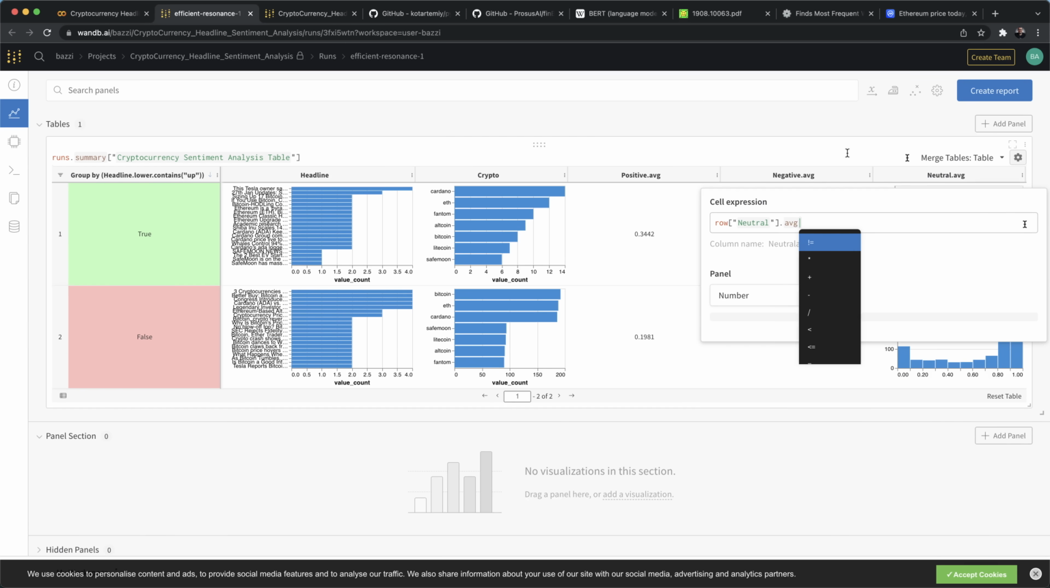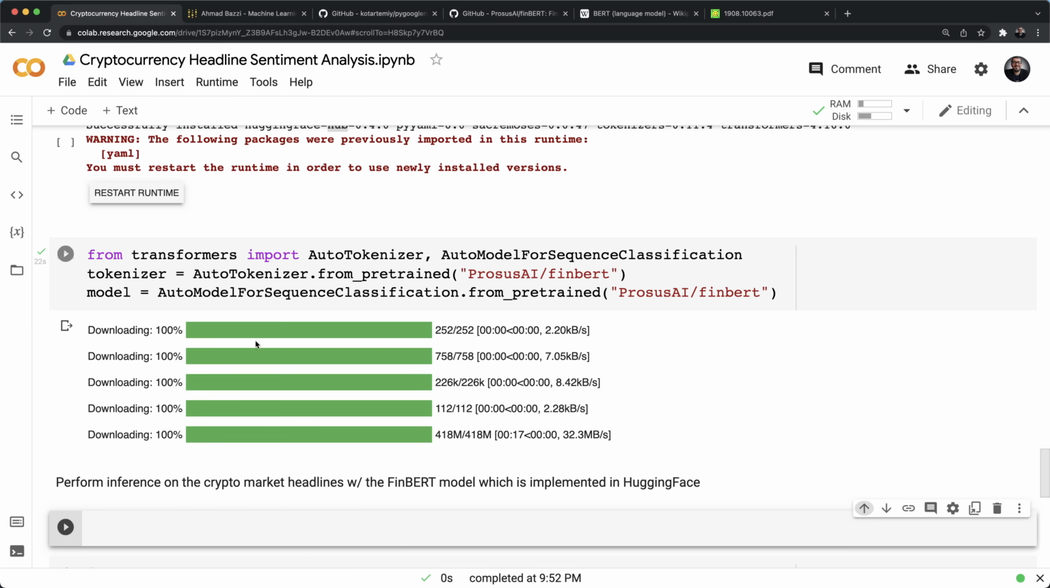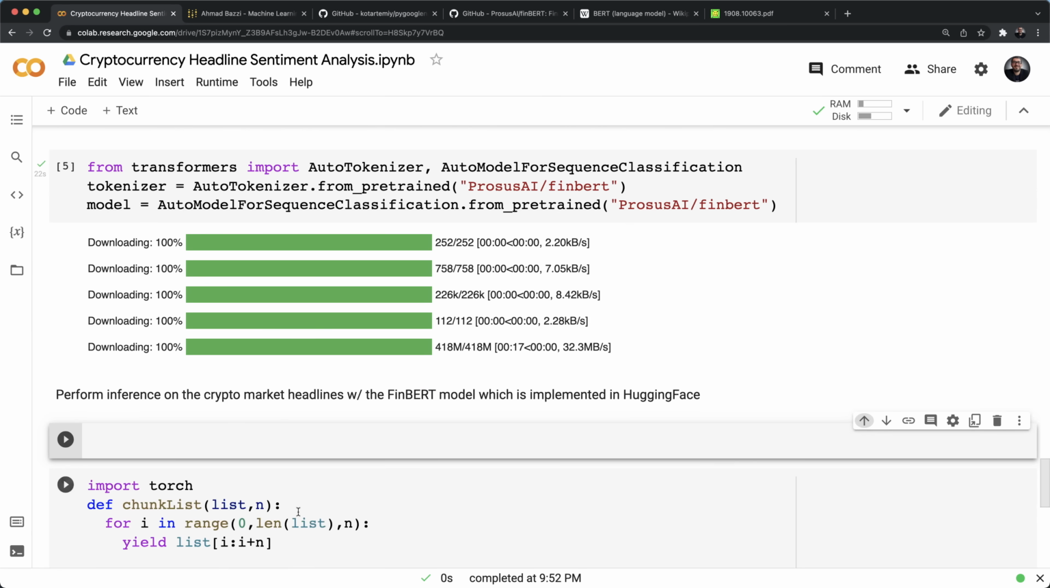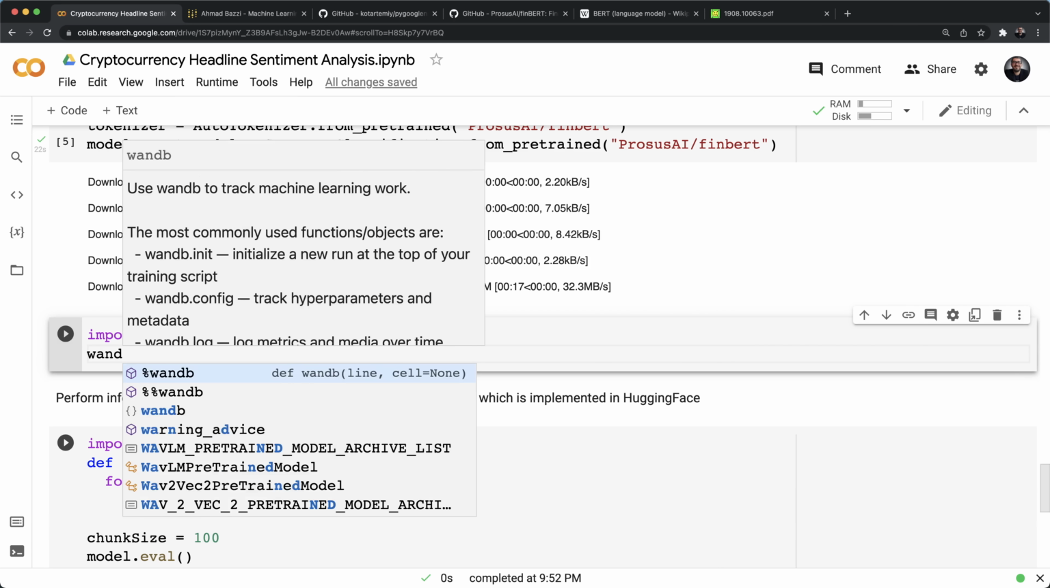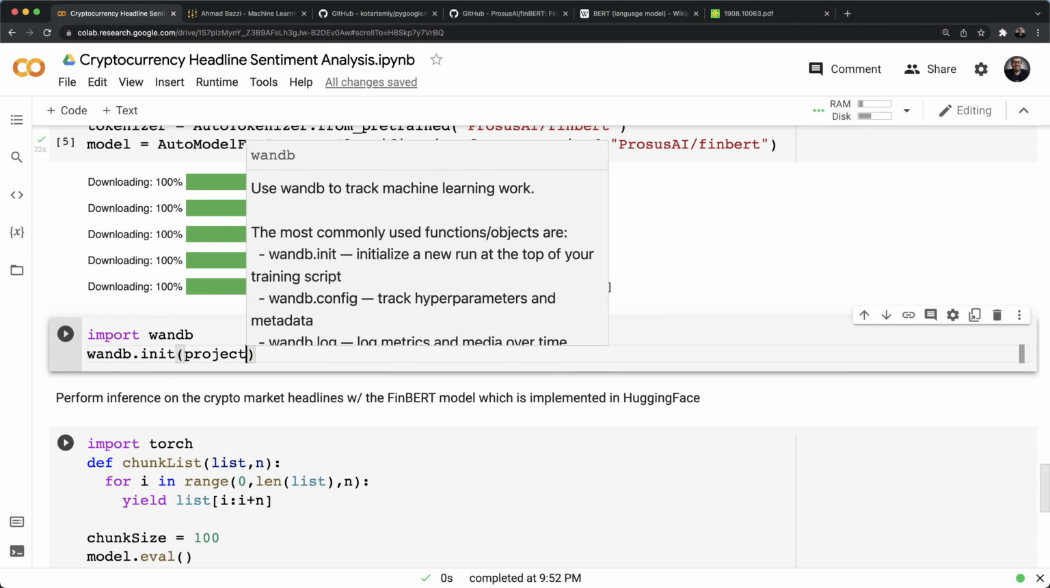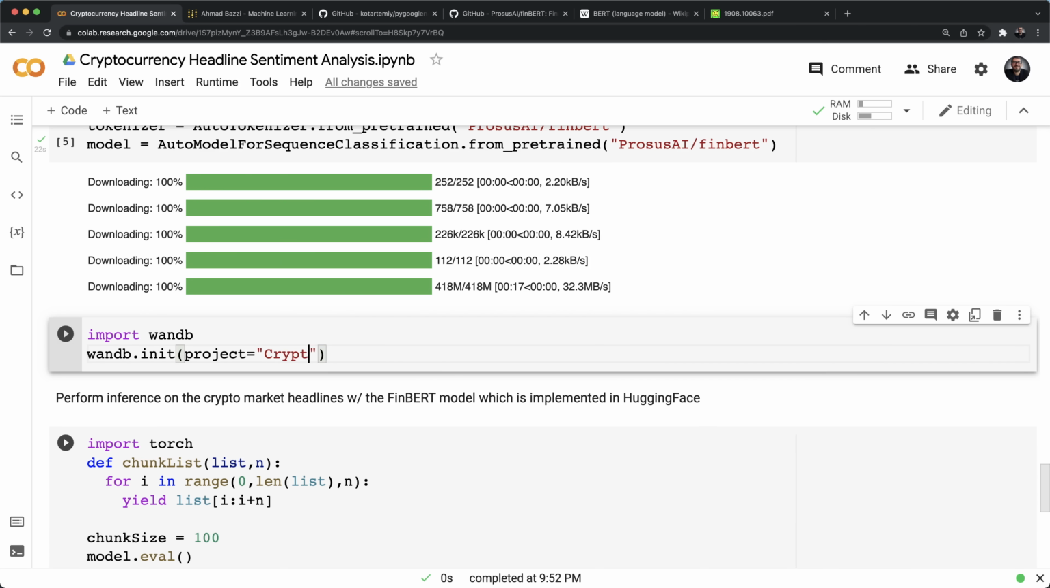So for the Weights & Biases table, I'm going to create a code cell right here. One more time over here. And right here, what I'm going to do is import wandb, and then we go wandb.init, give our project a name, let's say cryptocurrency, what do you want to call it?